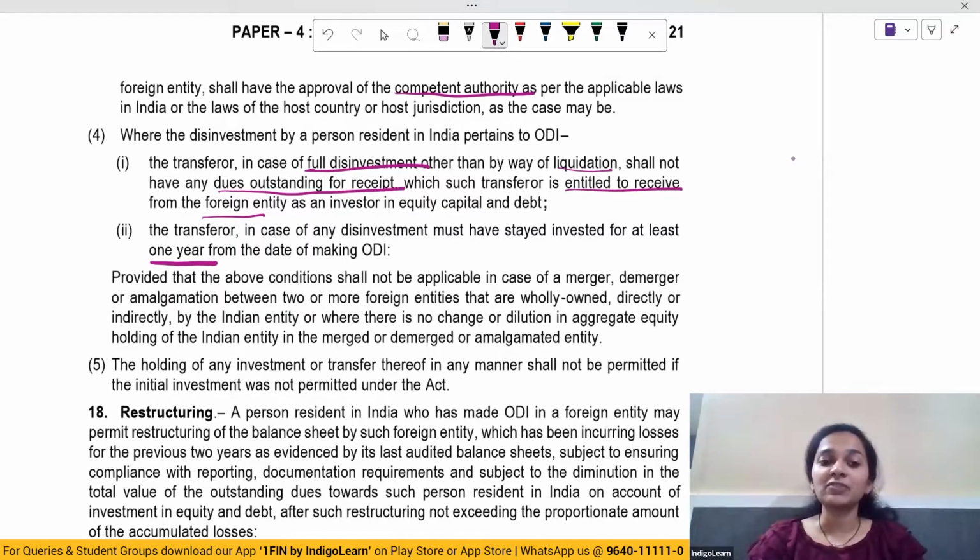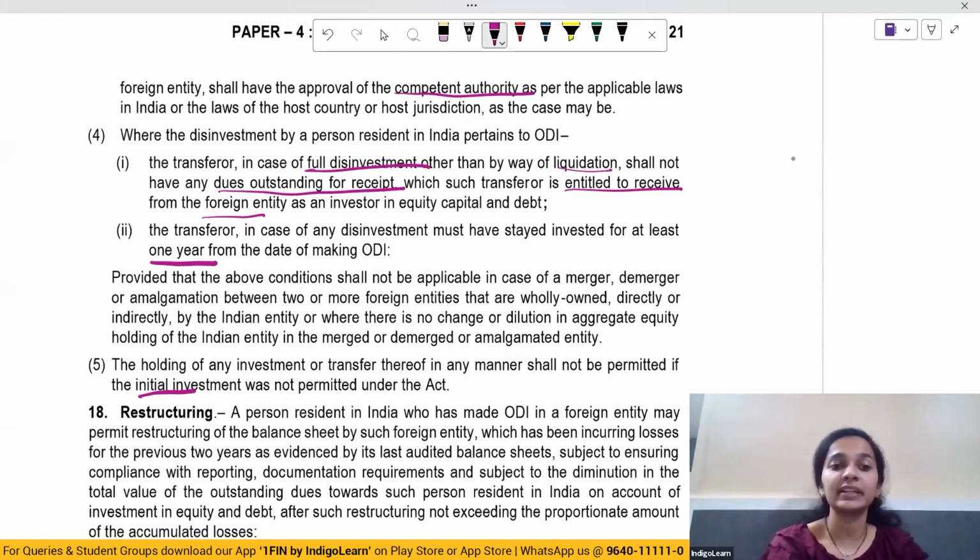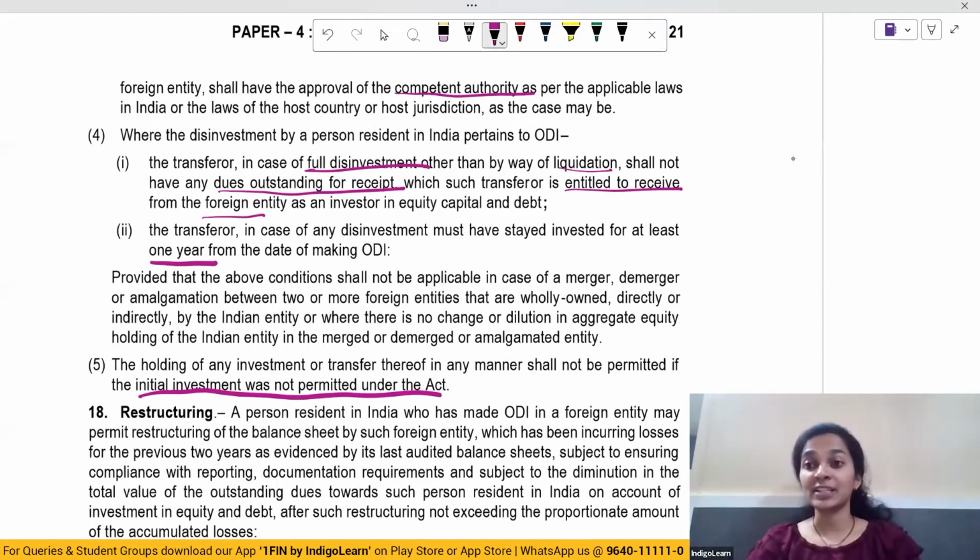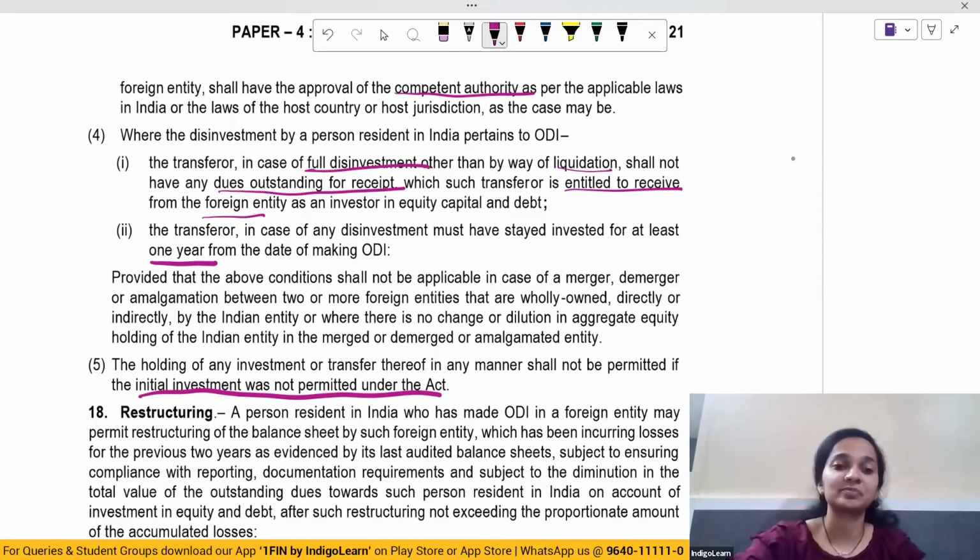And the holding of any investment or transfer thereof shall not be permitted if the initial investment was not permitted under the Act. So transfer of investment or holding of investment shall not be permitted if the initial investment was not permitted under the Act.